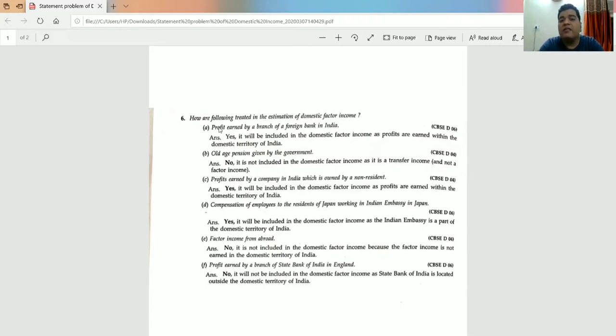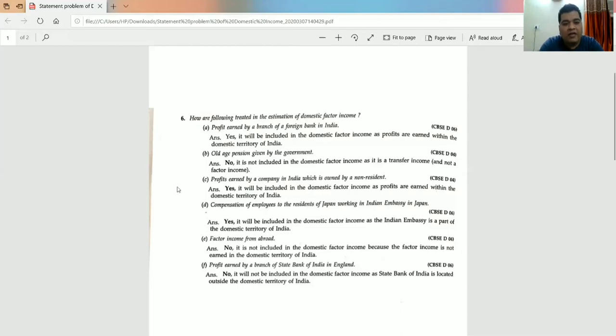Why is it included? Because the branch of a foreign bank is operating within the domestic territory of India. And I've already told you, if the organization or the company or the institution or the bank is operating within the domestic territory of India, it is to be included in the domestic factor income of India.